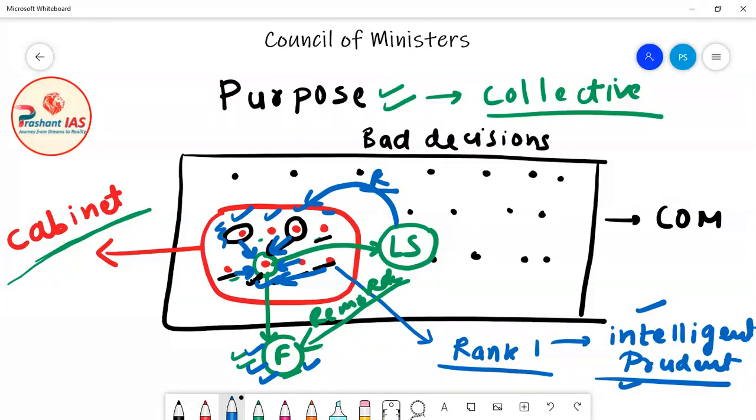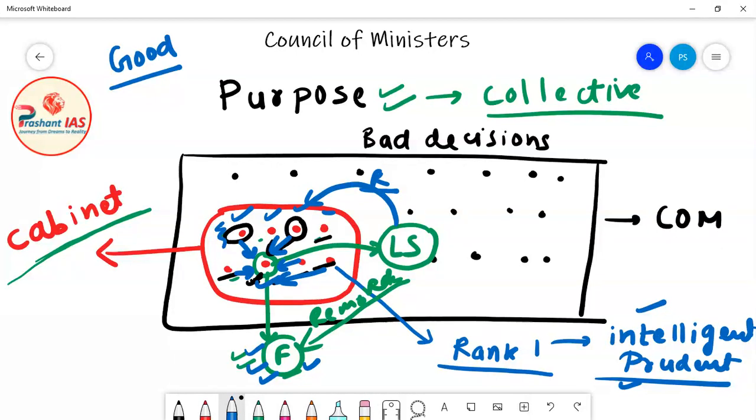So now they all will give very good inputs in the decision making, and the country will get good decisions. Here our main purpose is not to ensure whether any person is getting a ministry or not. Here the main point is that the people of India should get good decisions.